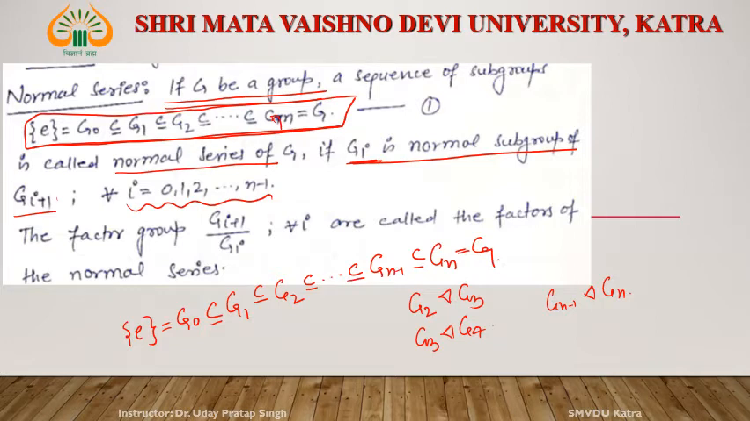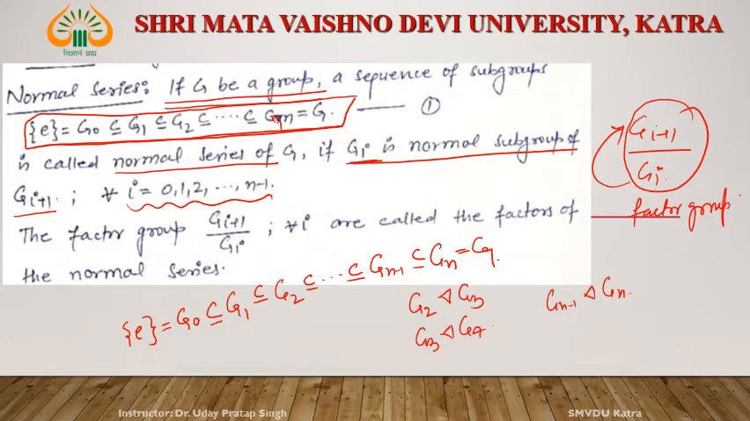If this is normal, then what is Gi plus 1 by Gi? Since Gi is a normal subgroup of Gi plus 1, therefore this is a factor group. Then this Gi plus 1 by Gi is known as a factor of the normal series. Then what is the definition? See one more time.